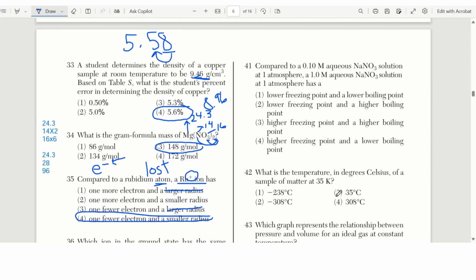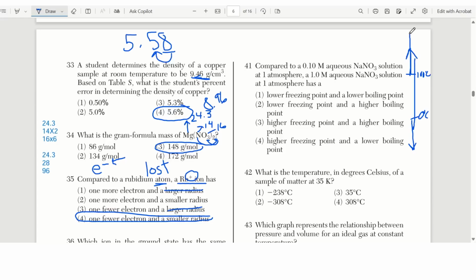Compared to a 0.10 molar aqueous NaNO3 solution at 1 atmosphere, a 1.0 molar aqueous NaNO3 solution at 1 atmosphere has, well, look, we have lower and higher, and we have boiling point and freezing point. So remember, here is a thermometer. 100 degrees Celsius is the boiling point of water. 0 degrees Celsius is the freezing point. When we add stuff, the boiling point goes up and the freezing point goes down.